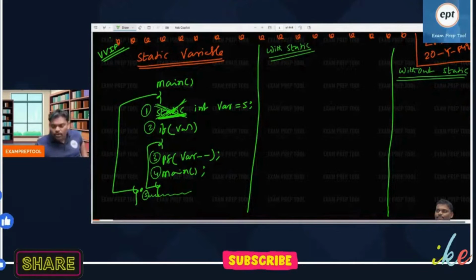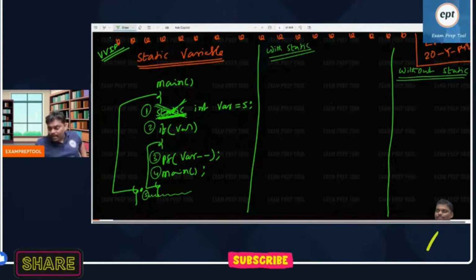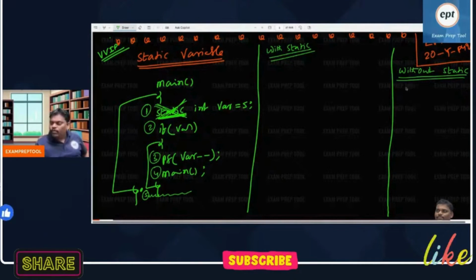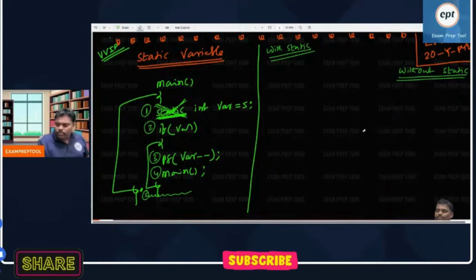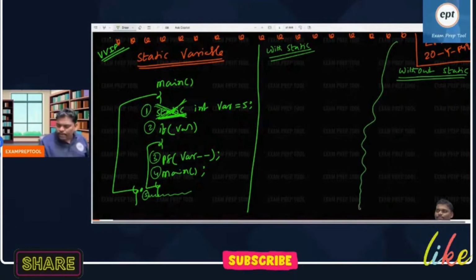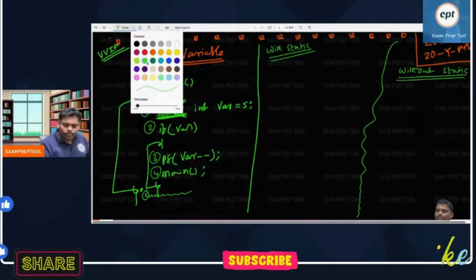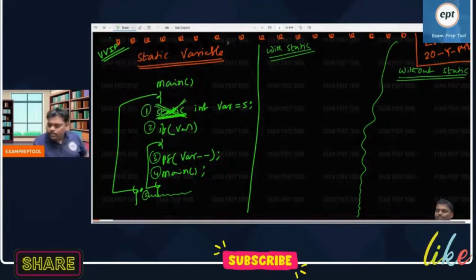Remember, the main function is called, and inside are these 5 statements. If the second one fails, 3 and 4 are not required. If the second passes, then 3 and 4 are required, and when they are over, I will go to 5. But if the second fails, directly I will go to 5. Now I am executing. Everyone listen. Lack of space, I am managing somehow. I'm using some other color. See this: main function called.